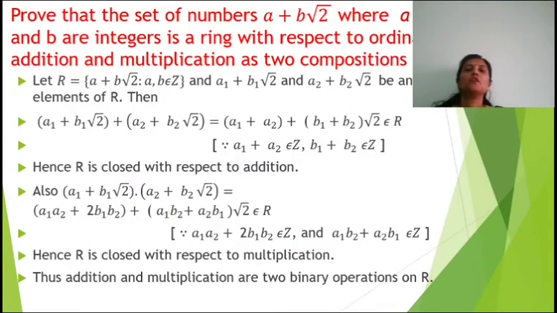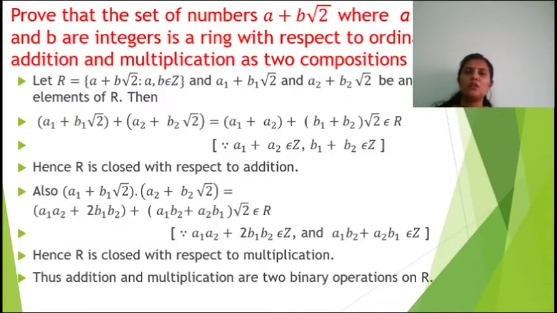Next problem: prove that the set of numbers a plus b root 2, where a and b are integers, is a ring with respect to ordinary addition and multiplication as two compositions. Here also we have to prove the three axioms R1, R2, R3, and we have to show that the two operations, ordinary addition and multiplication, are binary operations. So we have to first prove that they are binary operations.